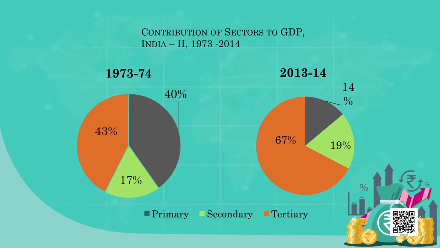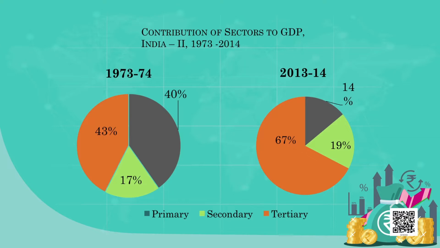If you want to know proportionately which sector is contributing more, then we have to use another tool called a pie diagram. I'm sure in your mathematics class you must have read what a pie diagram is and how to draw it. I'm showing the pie diagram here. In the pie diagram, I'm converting the same raw numbers into percentages. In the 1970s, the dark blue part constitutes 40%. That means agriculture produced 40% of goods in the 1970s. Today in 2013-14, it is producing only 14% of goods. From 40% to 14% it has come down.